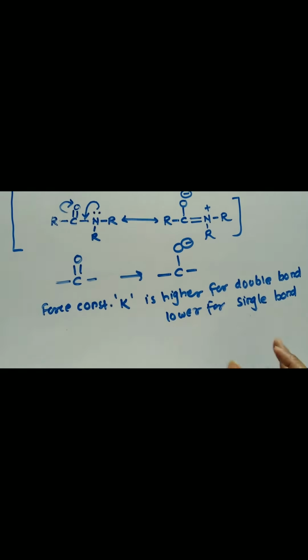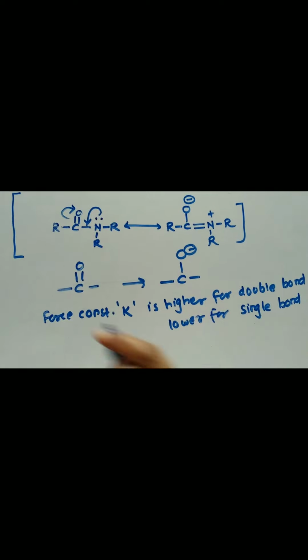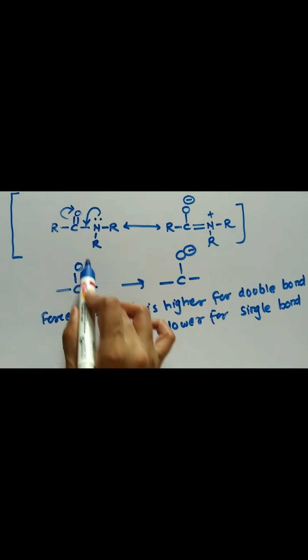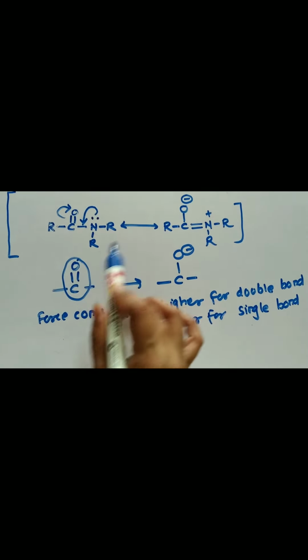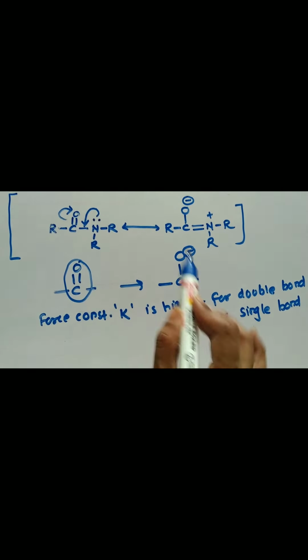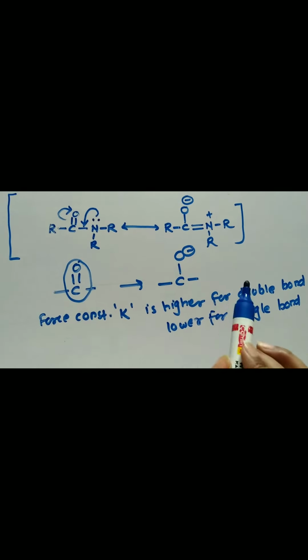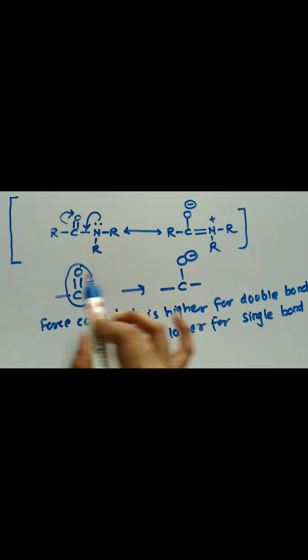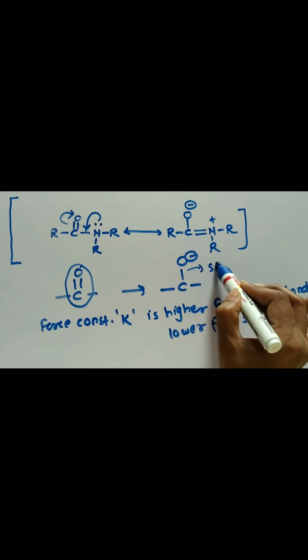Initially this is a double bond, and after resonance, after the conjugation, that is the effect of resonance, this double bond changes into a single bond.